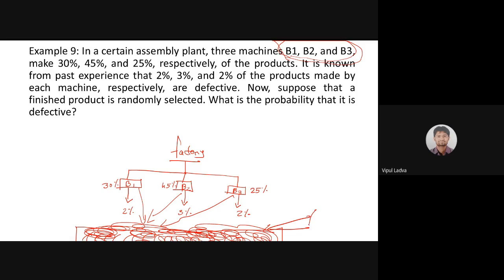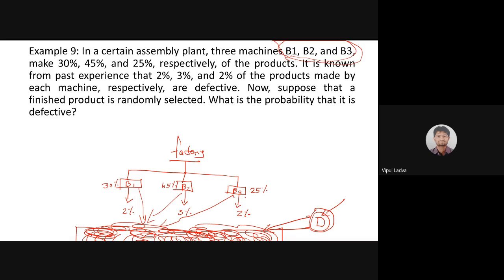Now I am looking for whether this item is defective. What is the probability that this item is defective? For that, there are 3 different possibilities, 3 different ways. The selected item is produced by machine B1 and it is defective. The selected item is produced by machine B2 and it is defective. And the selected item is produced by machine B3 and it is defective. So there are 3 different possibilities in terms of selecting this item.